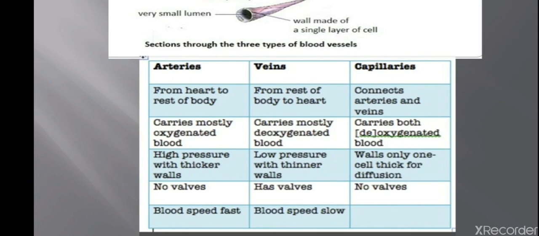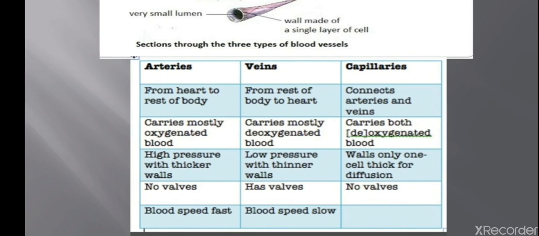Arteries have no valves, veins have valves, capillaries have no valves. In arteries, the blood speed is fast, in veins the blood speed is slow, and in capillaries the blood speed is very slow. Why very slow? Because these are the parts where the diffusion of substances has to take place, from higher to lower concentration, and the exchange has to take place through capillaries. That's why the blood speed is very slow, so that the exchange can take place through a proper diffusion process.